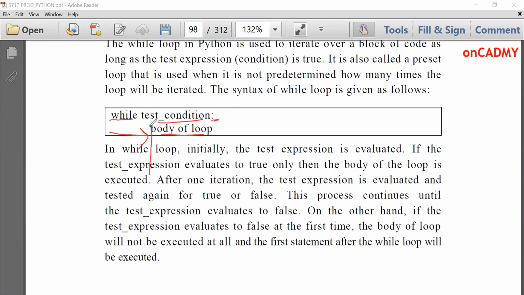All the statements are indented inside a particular while loop or for loop. This indentation is very important, which I have discussed already in the previous lecture also. Indentation is very important in Python, and this colon also marks the start of a block following it. So if this condition is true, then body of loop will execute. It can contain one statement or any number of statements. There is no limit. And if it is false, then this body of loop will not be executed.